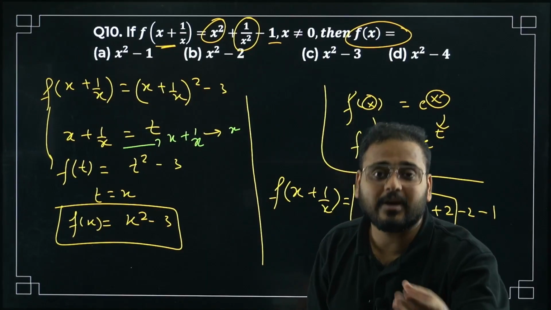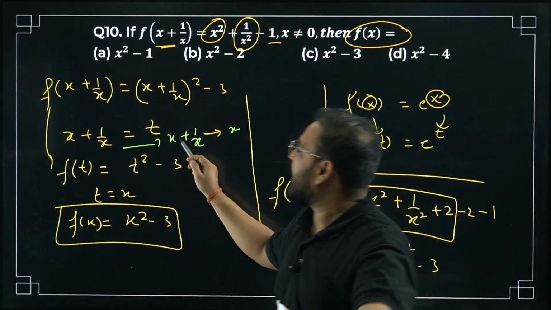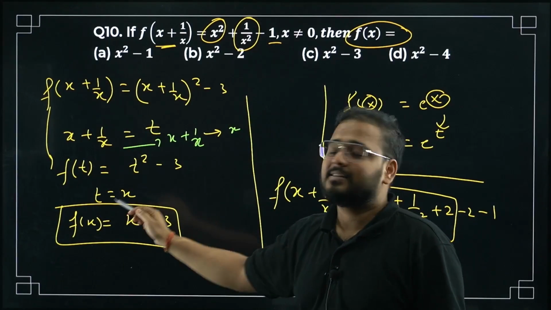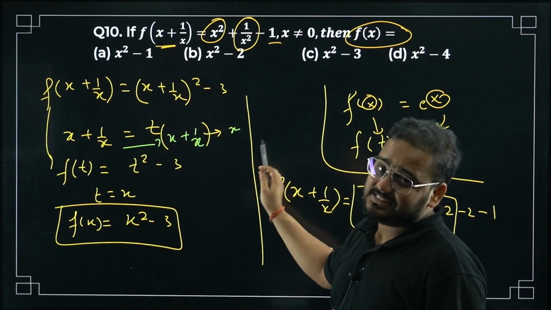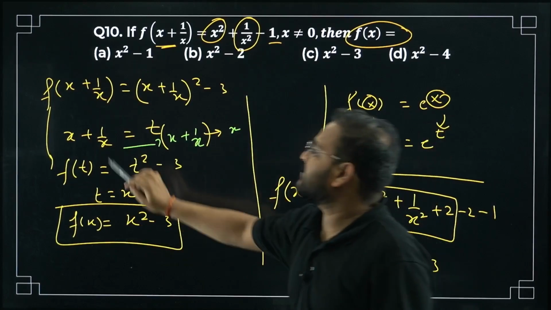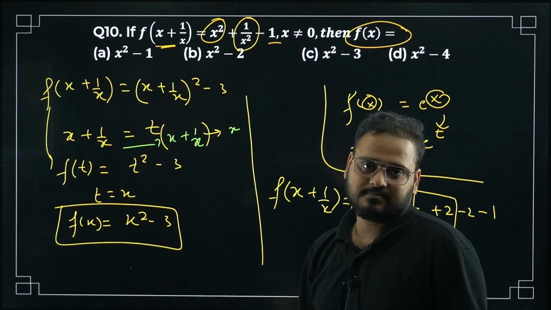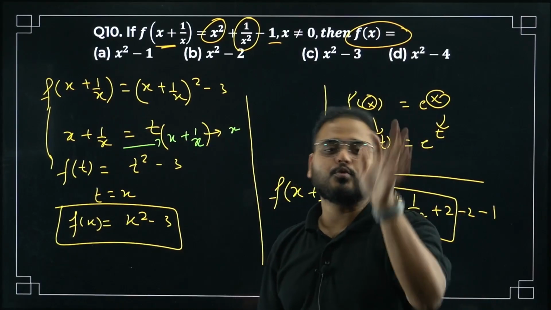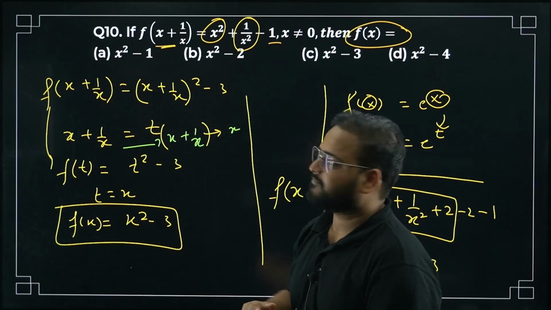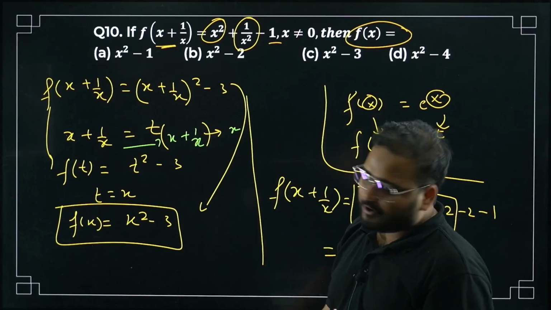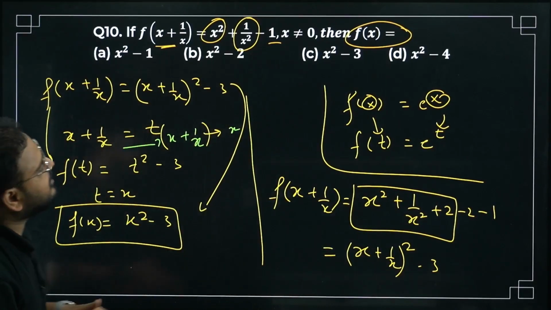A lot of students are watching me, and they should not have this doubt: why did sir do that? I didn't want that confusion of x and x cancelling. What we're actually doing is replacing x plus 1 by x with x. So instead, replace with another variable t, get the function in terms of t, and write t again in terms of x. That makes sense? Whichever is easier for you, use that. Whether you write x plus 1 by x is x directly from here to here, or use t, your choice. The answer is option C.